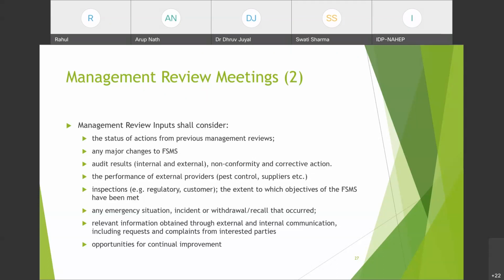Opportunity for continual improvement. While management review, everybody should discuss that how they can continually improve their system. The outcome must also include this. The outcomes will be discussed. We will be discussing next the outcomes. So these are the inputs we require for management review.